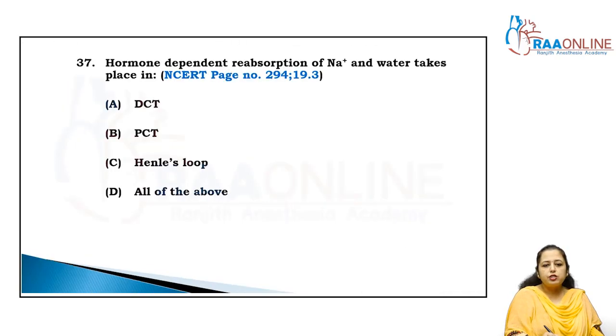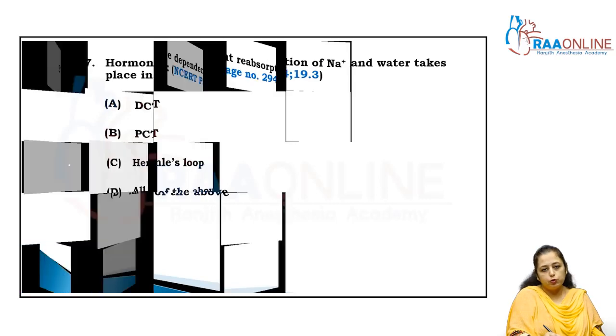Now come to the next question. Hormone dependent reabsorption of sodium ion and water takes place in the DCT, right? It is taken in DCT because it's conditional reabsorption and ADH release here, right? So the answer is DCT, that is distal convoluted tubule.